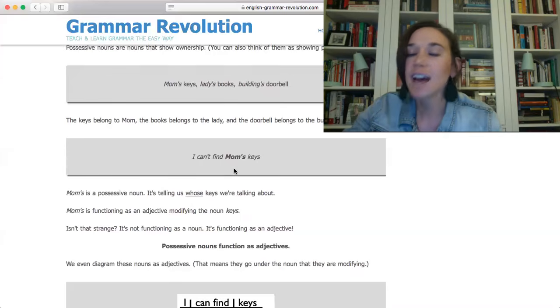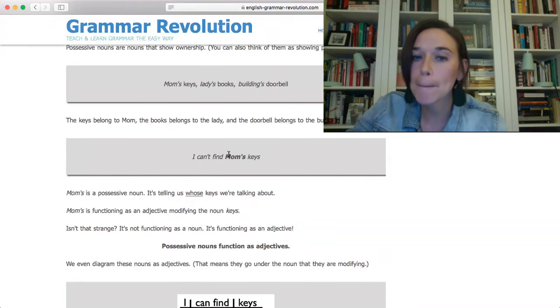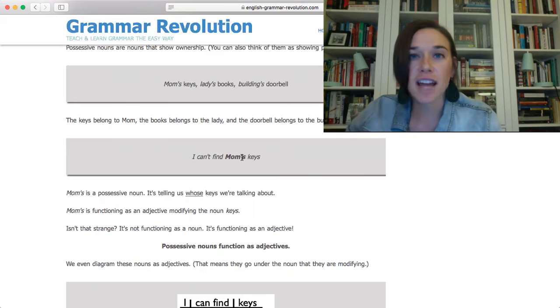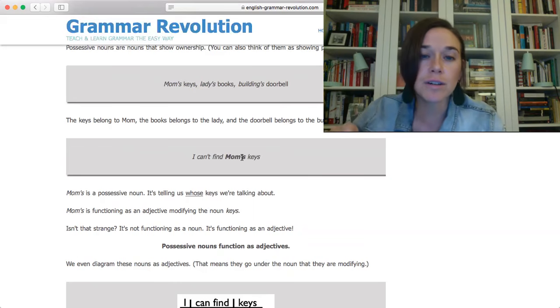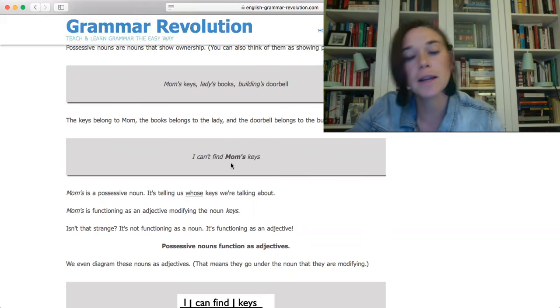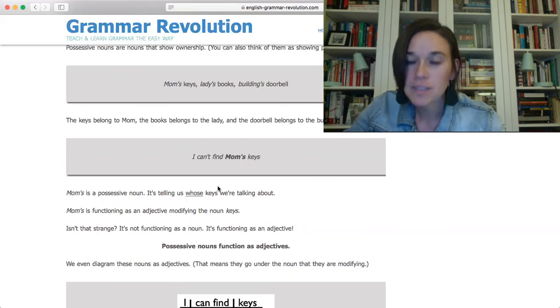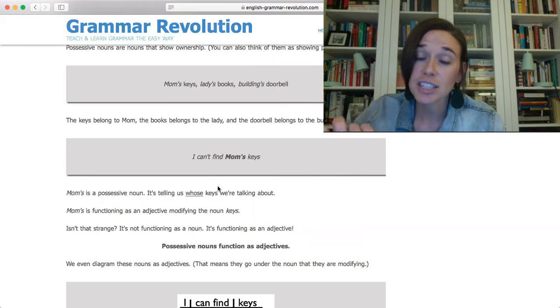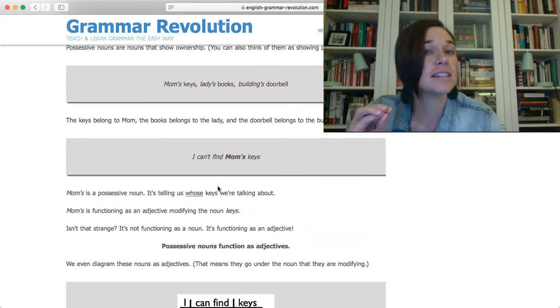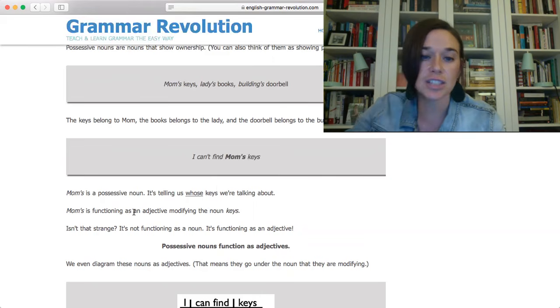So it's kind of strange because we would call mom's a possessive noun, but it's functioning as an adjective. That means it's telling us more about another noun. It's telling us about keys. Whose keys? Mom's keys. Possessive nouns like this, mom's, function as adjectives. They don't function as nouns. They do the job of an adjective.